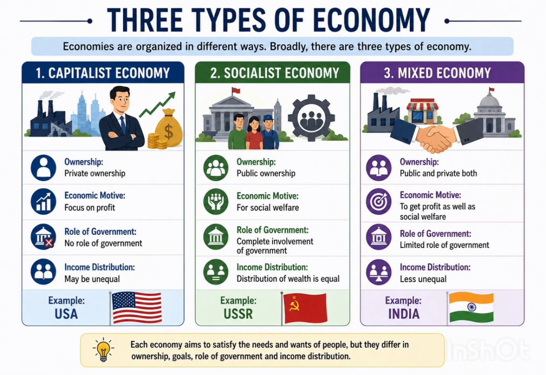Economies are organized in different ways. Broadly, there are three types of economy: capitalist economy, socialist economy, and mixed economy. In a capitalist economy: private ownership, focus on profit, no role of government, unequal income distribution. Example: USA. In a socialist economy: public ownership, for social welfare, complete involvement of government, distribution of wealth is equal. Example: USSR. In a mixed economy: public and private both ownership, to get profit as well as social welfare, limited role of government, income distribution less unequal.